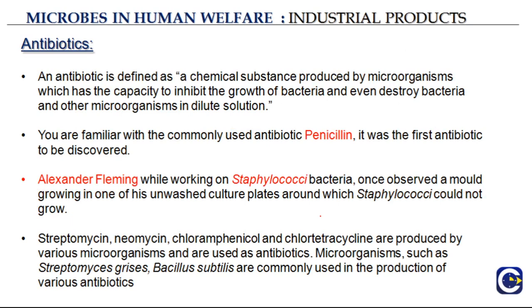Next we see is antibiotics. We all know, I think, what antibiotics are. Sometimes when you are sick, you have a bacterial infection, you have to take antibiotics. So an antibiotic is defined as a chemical substance produced by microorganisms. This antibiotic that you generally take is also produced by a certain microorganism that has the capacity to inhibit the growth of bacteria and even destroy bacteria and other microorganisms in dilute solution. So, there is a particular microorganism that will produce an antibiotic.